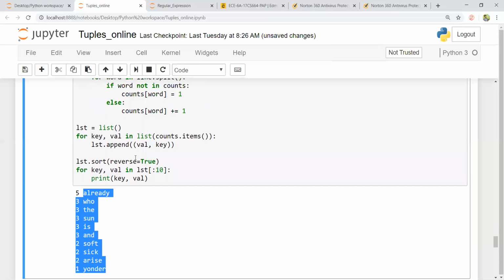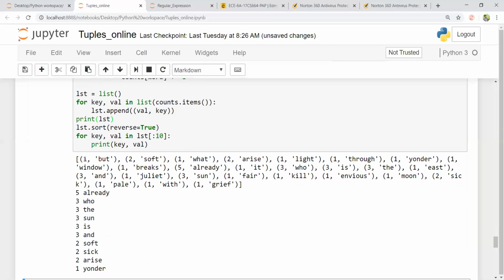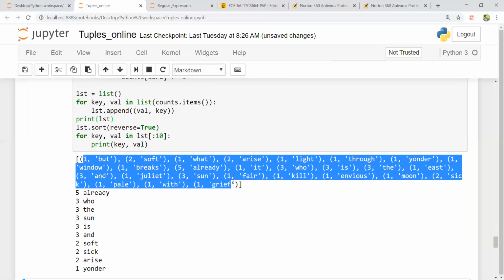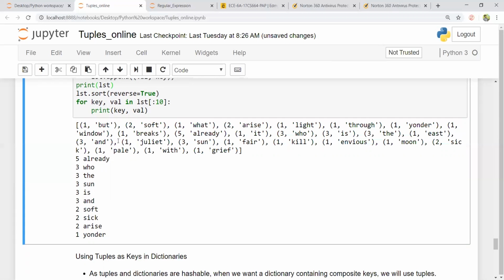Whereas if I print, just for the sake of curiosity, I want to see how many elements were there inside my list. You could see there were more than 10 elements inside the list. Grief is not printed here. So I just want to restrict myself to print the first 10 largest words, you could say.